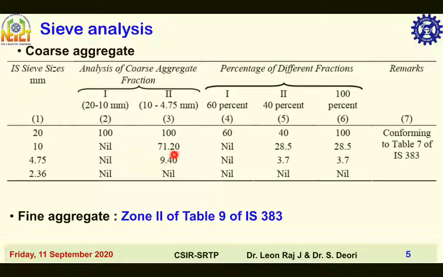Particle sizes of 71.20 minus 9.40, that is 61.8 percent of the total weight of coarse aggregate, are between the 10 and 4.75 sieves. Particle sizes of 100 minus 71, that is 29 percent of the total weight of coarse aggregate, are between the 10 and 20 sieves. 9.40 percent of aggregates are less than the 4.75 sieve. Fine aggregates belong to Zone 2 of Table 9 of IS 383.